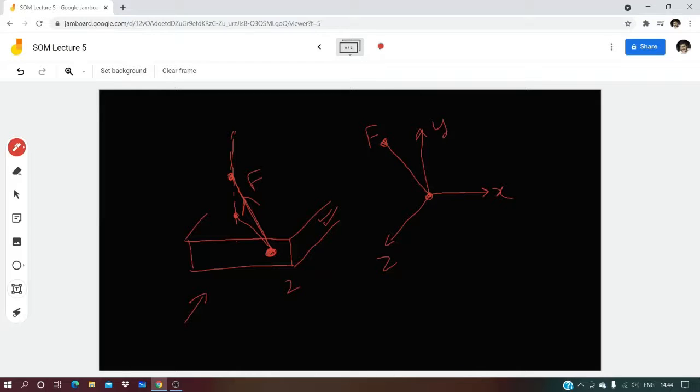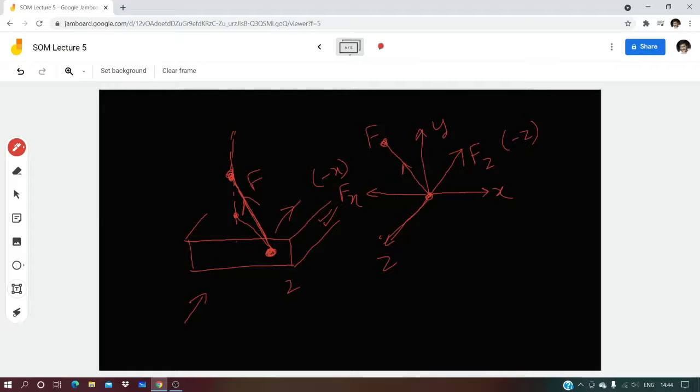So there are 3 components from it. This direction is inwards, this z is out of plane, but this is acting inwards, into the plane, going in towards this point. So when we try to find components of F, this is Fz acting in the negative z direction, and there is a component in the x direction, Fx, in the negative x direction.